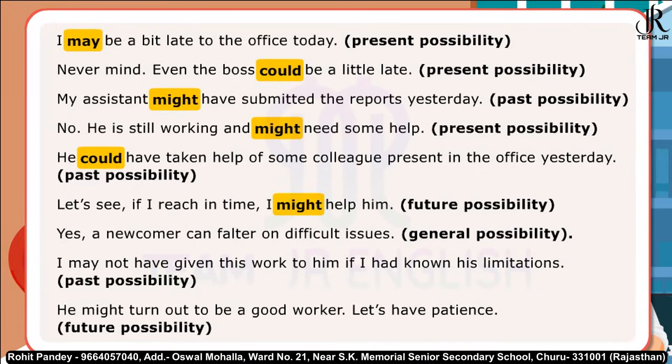Let's see, if I reach in time, I might help him. Future possibility. Yes, a newcomer can falter on difficult issues. General possibility. I may not have given this work to him if I had known his limitations. Past possibility. He might turn out to be a good worker. Let's have patience. Future possibility.